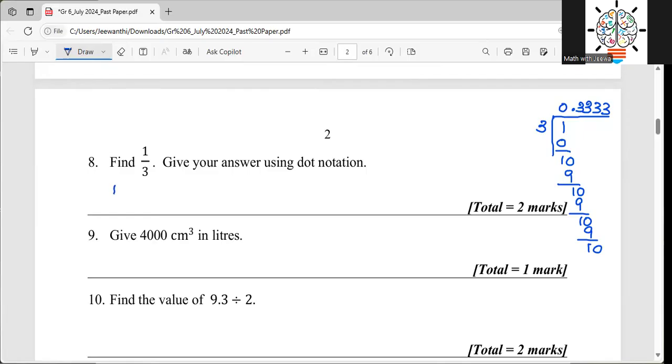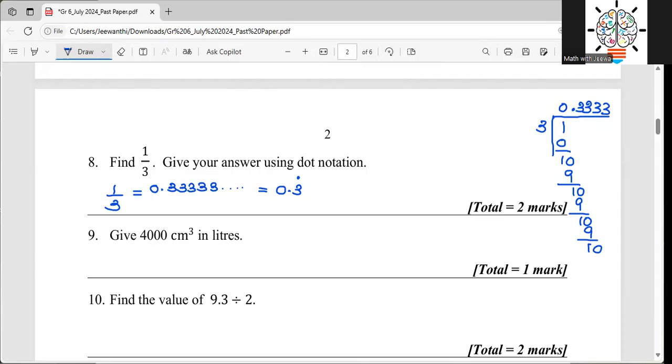So how am I going to write this? 1 over 3 should be equal to 0.333333 recurring, right? But this is not the correct way to show this. There is a special way to show this that we call the dot notation. How am I going to show this? I write 0.3 with a dot on top of the 3. Everyone knows this 3 where I have put the dot is recurring, repeating, right? 0.3 recurring. That is how I show that.